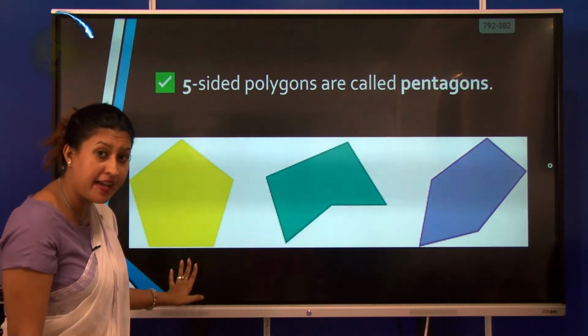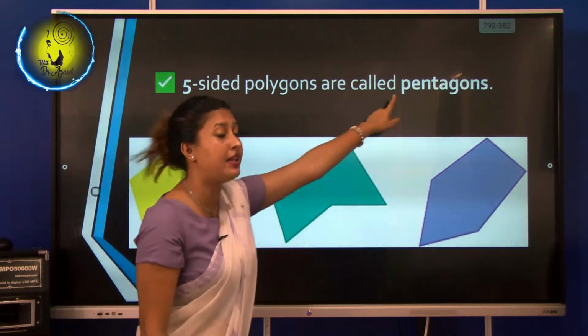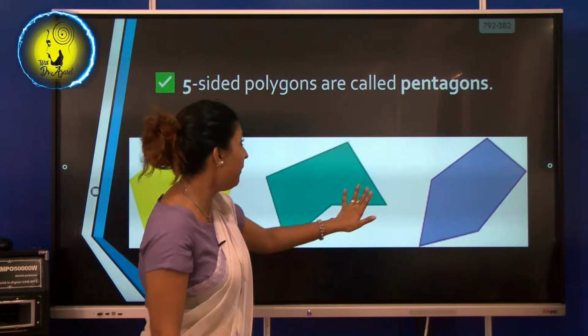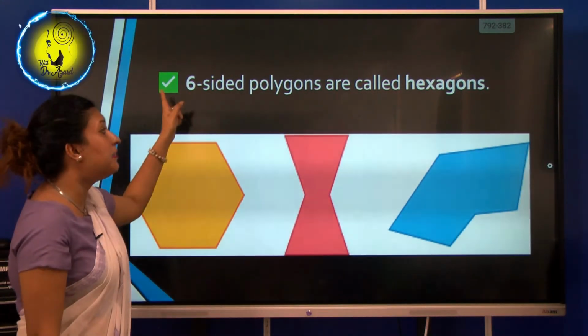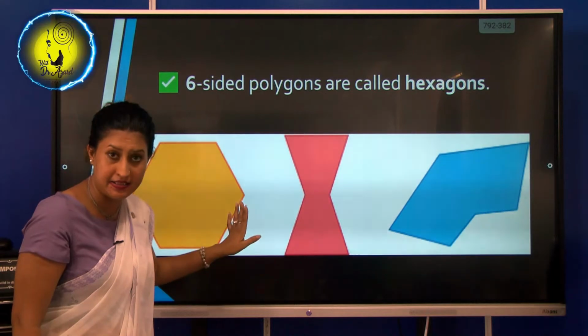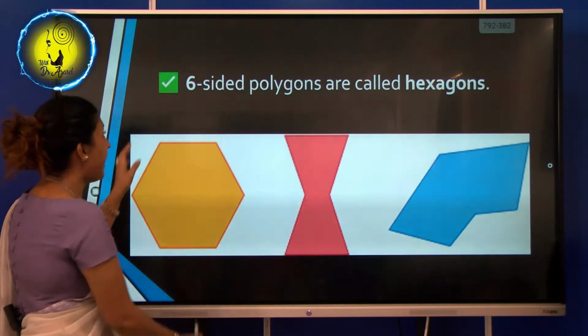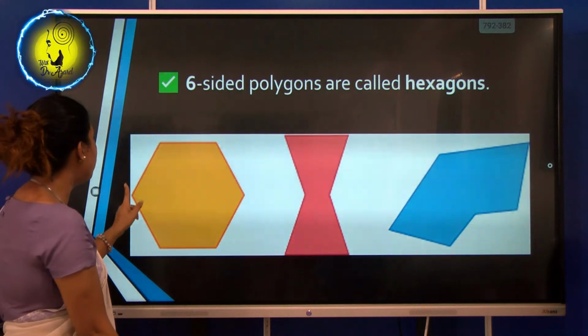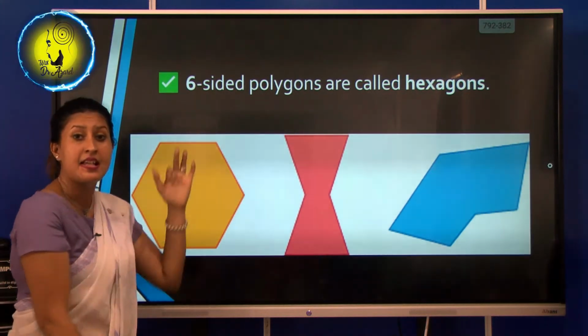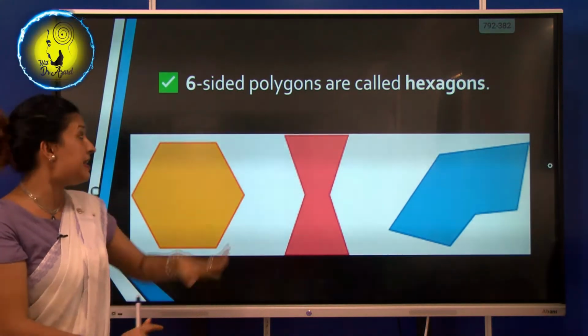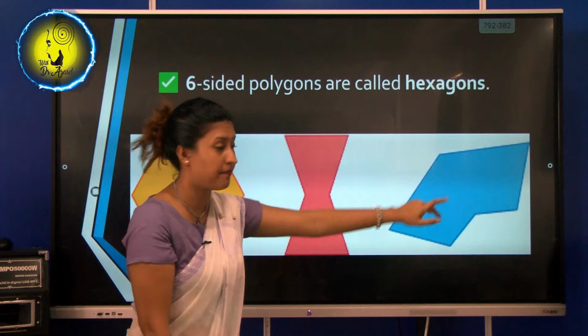How many sides? 5, and we call them pentagons. Okay, so six-sided polygons are called hexagons. 6 sides, 1, 2, 3, 4, 5, 6, and how many corners? 1, 2, 3, 4, 5, 6. 6 corners, 6 vertices, which means hexagons.